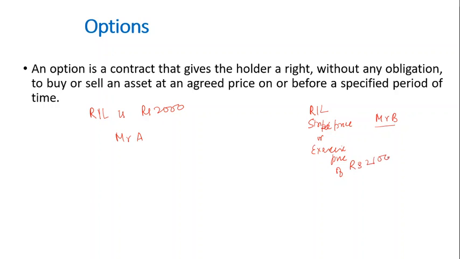So what does this mean? Mr. A is buying an option from Mr. B with an exercise price for Reliance of rupees 2100.